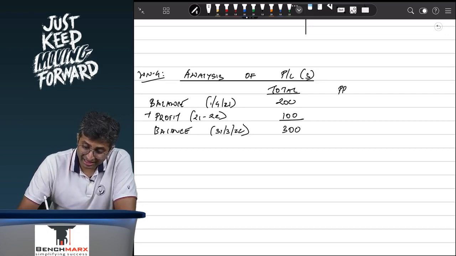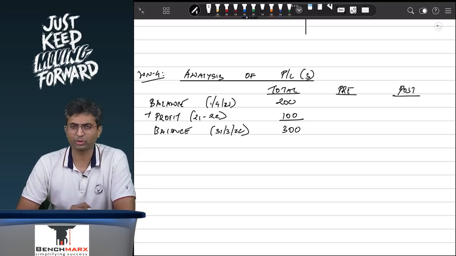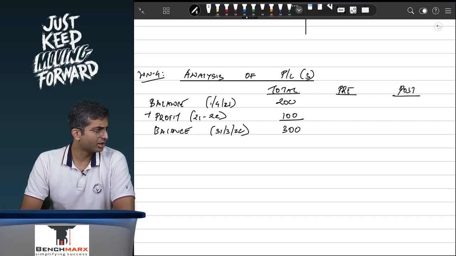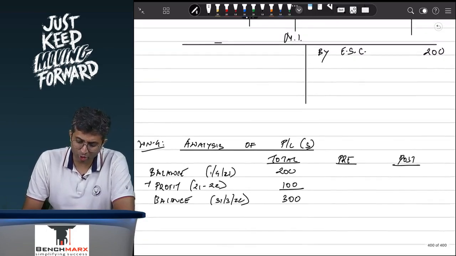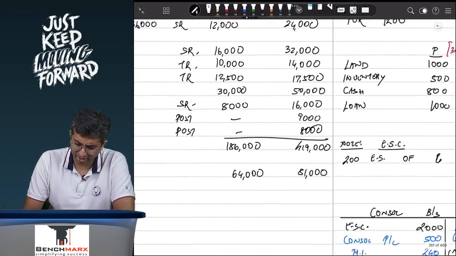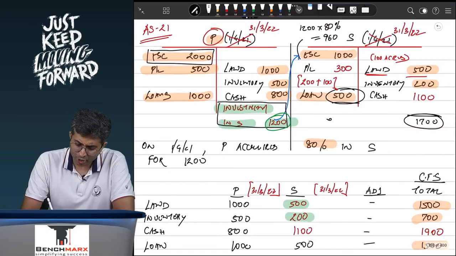Now you have to segregate these profits between pre-acquisition and post-acquisition. What do you guys think? What are we trying to do? We are trying to analyze again. So we are trying to analyze 300.